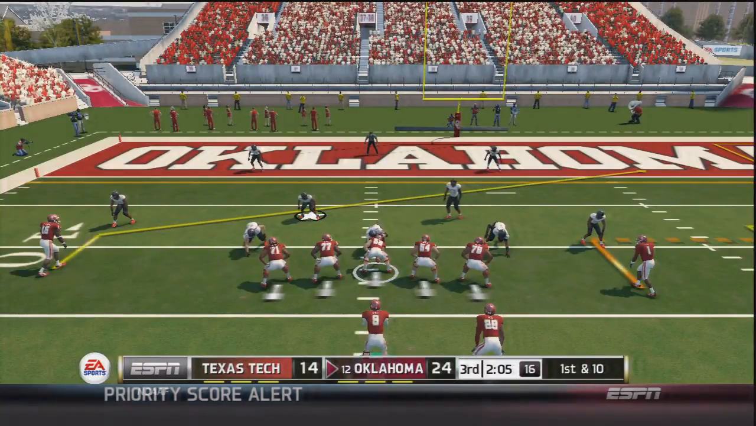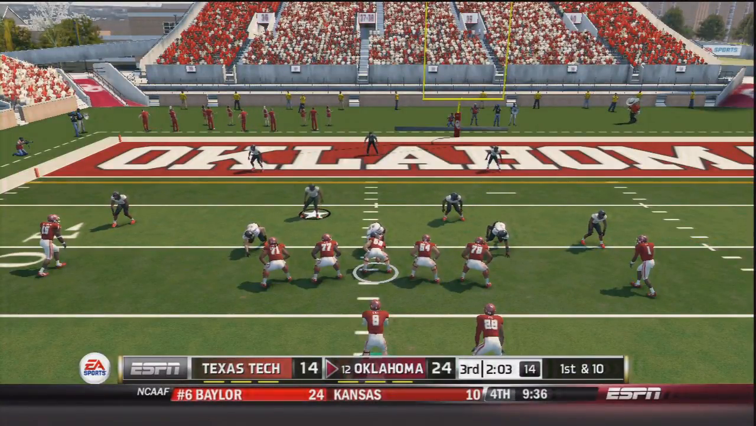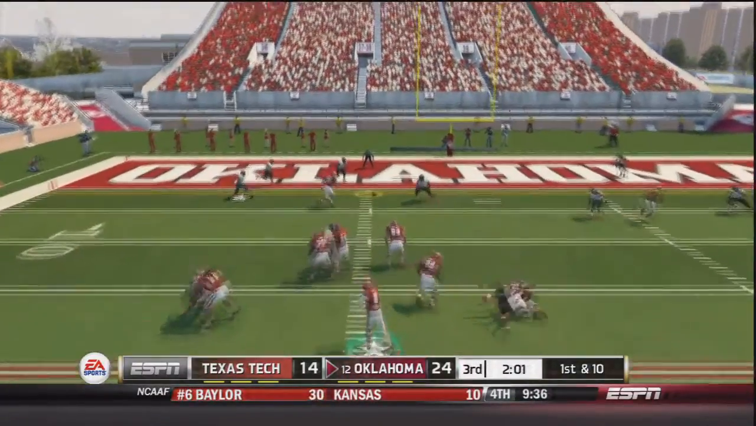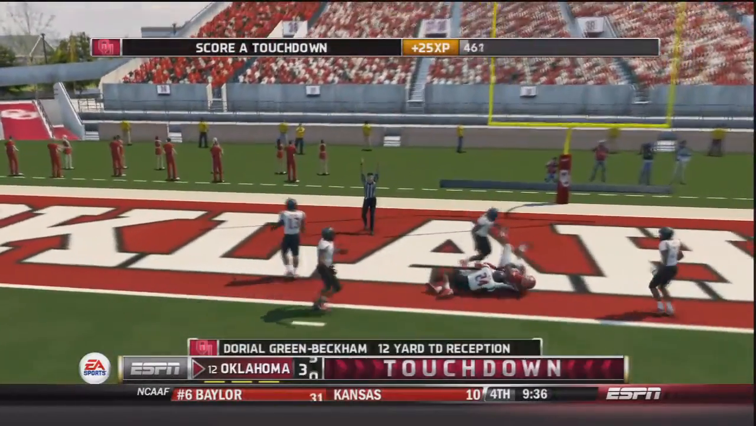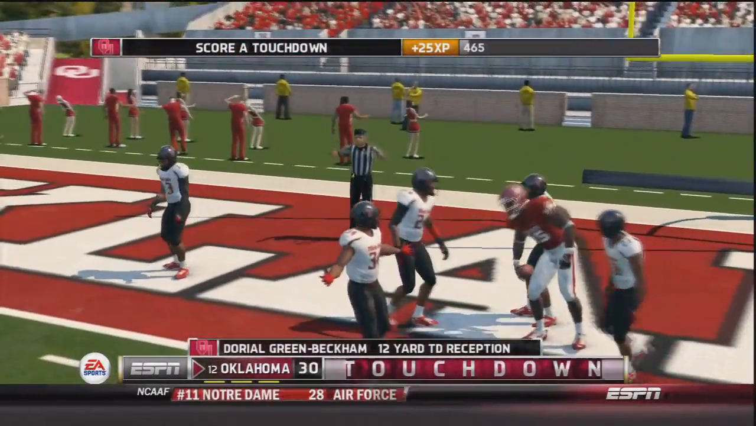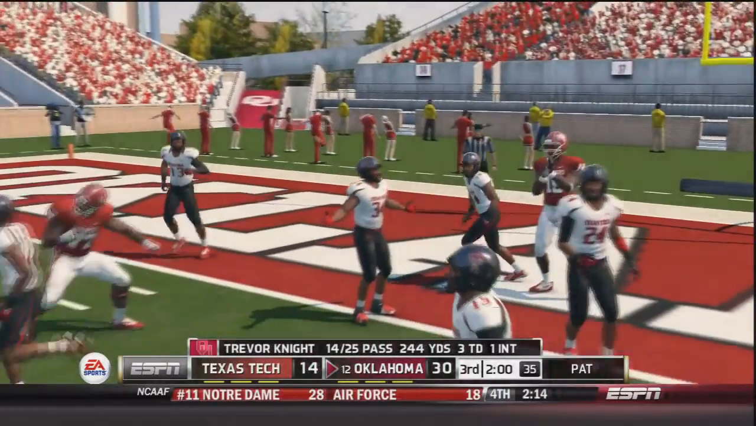And now Oklahoma comes out on 1st and 10 on the next play. Trevor Knight in shotgun once again, takes the snap. Knight throws, caught by Green Beckham. Touchdown, Oklahoma. And they are now up 31-14 over Texas Tech.